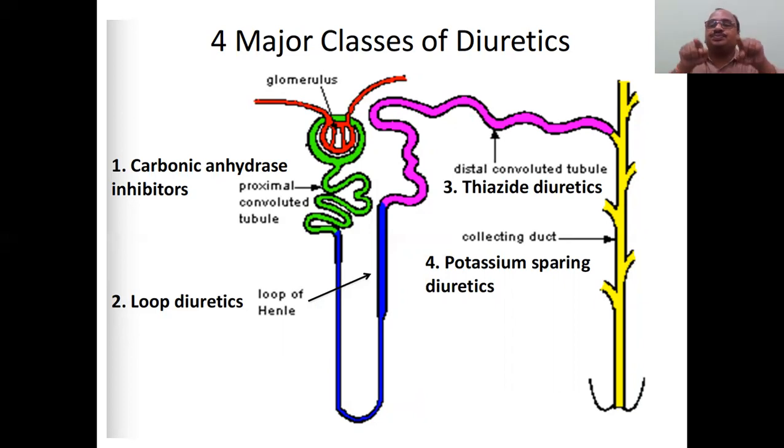Now these two tubules are connected by one U-shaped loop. Here you can see this blue-colored U-shaped loop, the Loop of Henle. Since we are calling it a loop, it connects both. Here I have shown it with the blue color, and here I have shown the pink color. Keep that in your mind. And the last one is here.